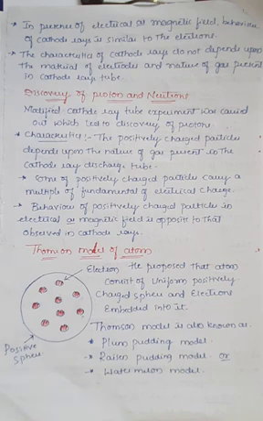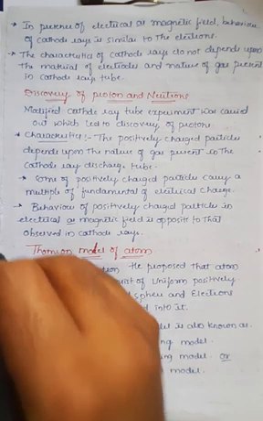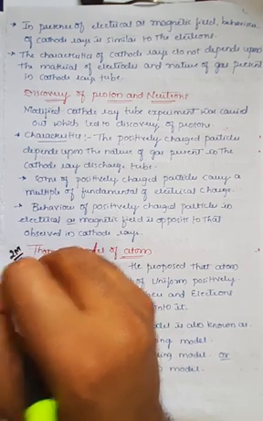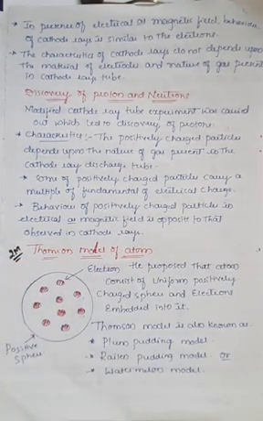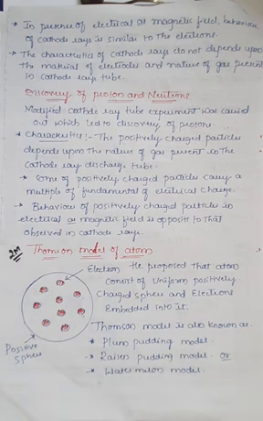And the one important model is the Thomson model of atom. Further, if you study the different models of atom, the first important one is the Thomson model of atom. This can be asked for 2 marks in your annual examination, right? Thomson is the name of the scientist who gave the first model of the atom, right? He stated that the atom consists of a uniformly positively charged sphere, and electrons are embedded in it, right?